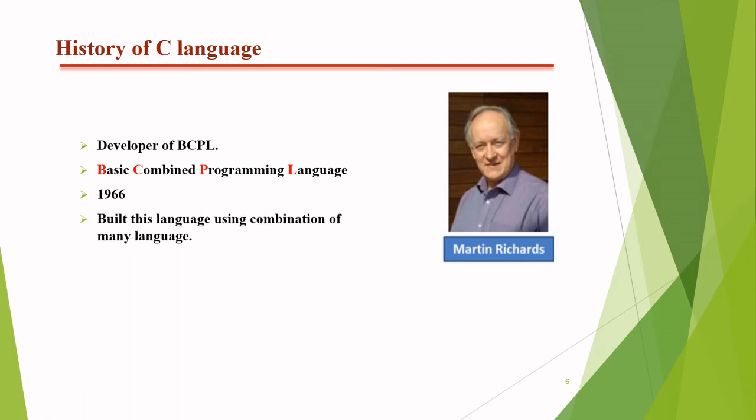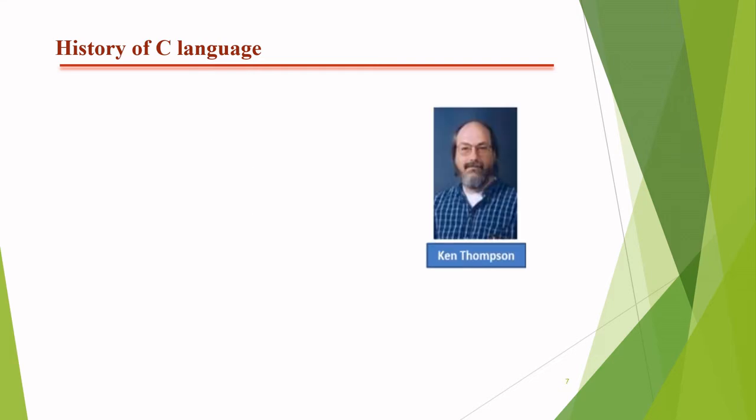This programming language was also generated with the help of several other programming languages. This is the very first programming language, and further the author Ken Thompson, who was inspired by the BCPL programming language, introduced another programming language known as the B language in the year 1969.